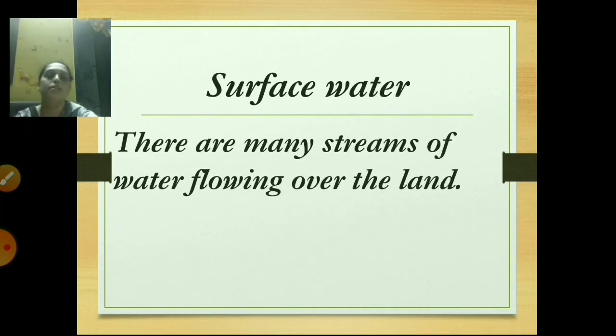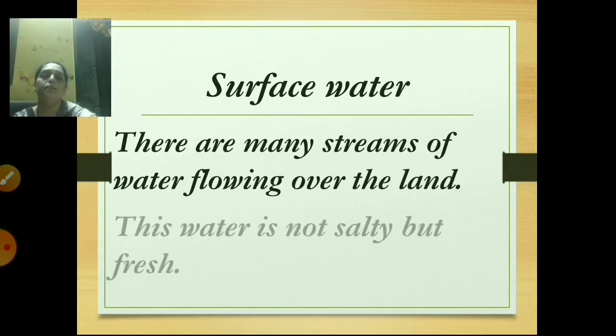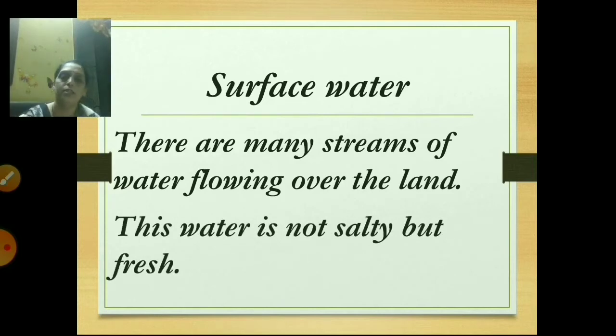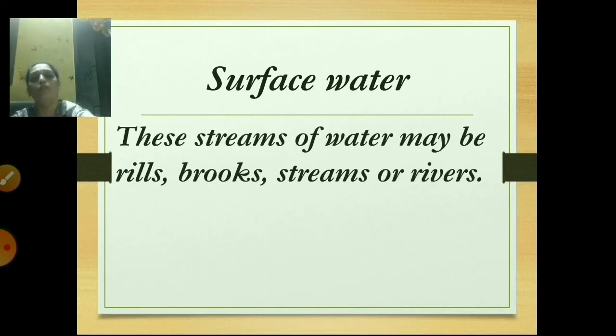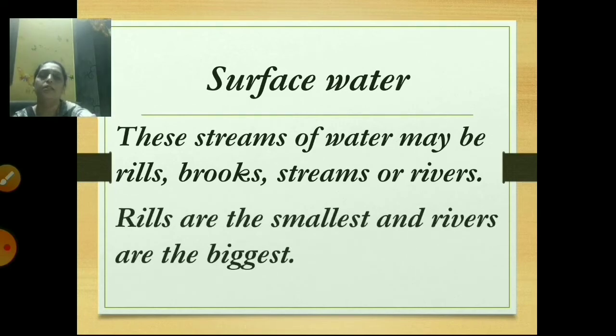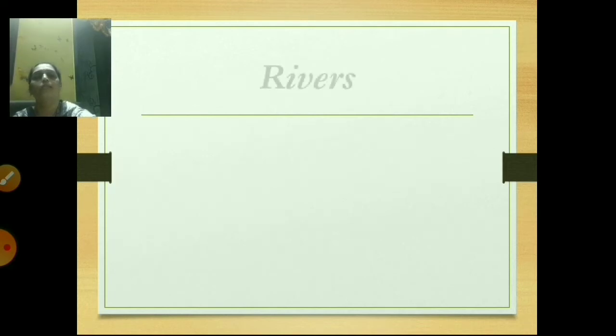Now the next is surface water. There are many streams of water flowing over the land. This water is not salty but fresh. It means surface water is fresh water. It's not salty. Next, these streams of water may be rills, brooks, streams or rivers. Rills are the smallest and rivers the biggest.